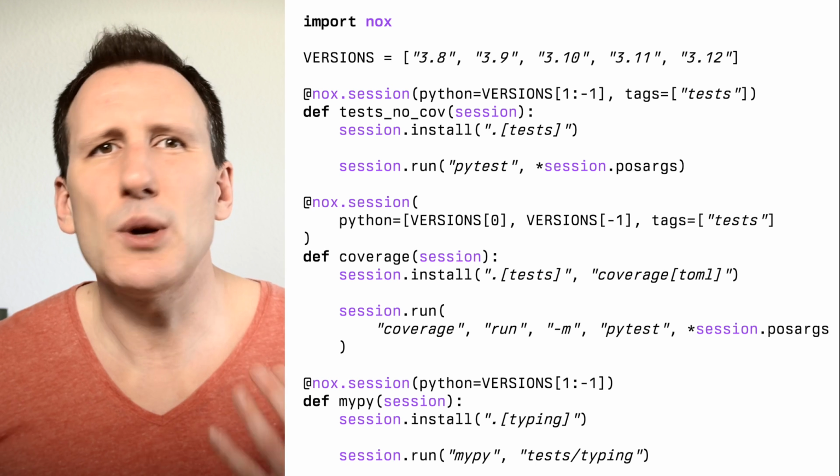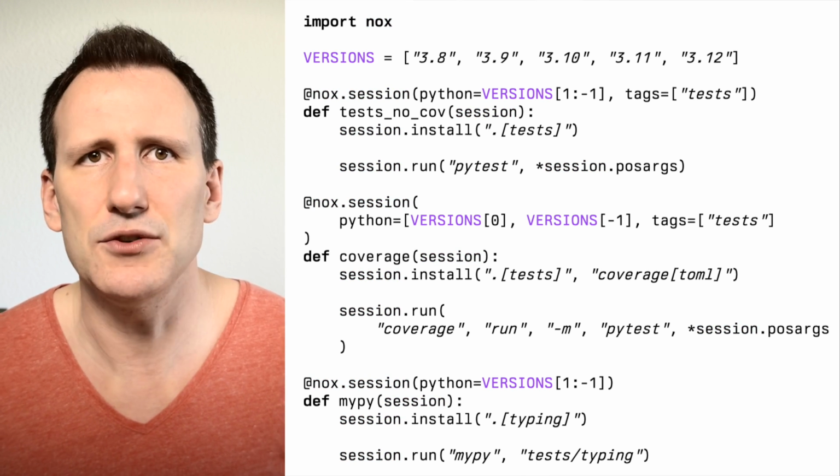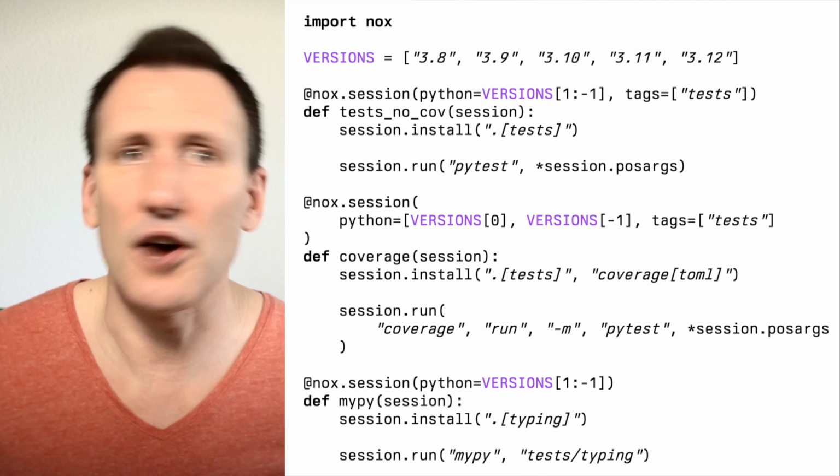And you see there is no repetition. We just reuse a variable and use basic list slicing to achieve that the oldest supported and the newest supported Python versions run under coverage, and the rest does not. And if you're curious about any Nox API details, you just can press F12 or whatever your IDE's shortcut is for go-to symbol and read the implementation. And if you get confused about some behavior, just add a print statement or drop into PDB and look around in runtime. It's Python.